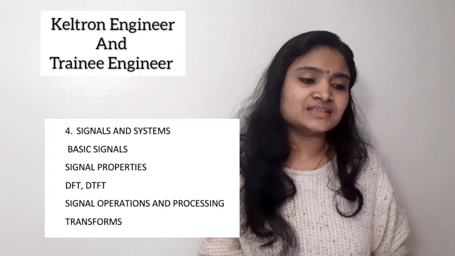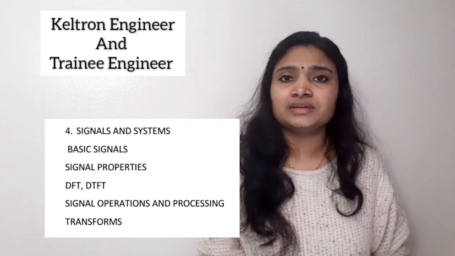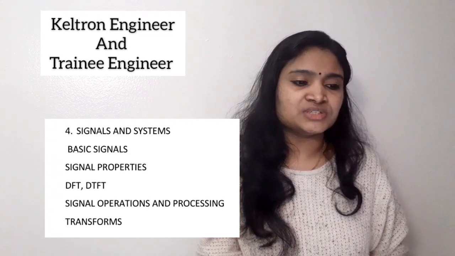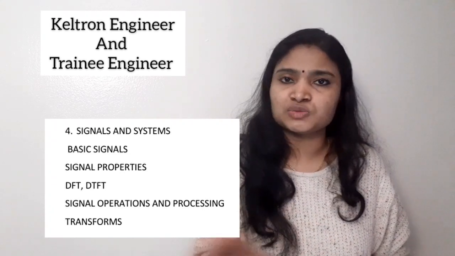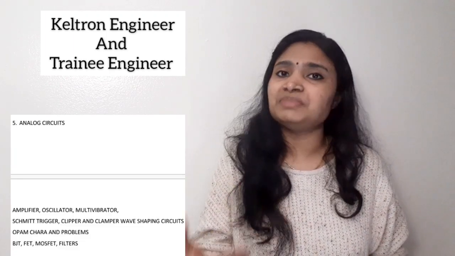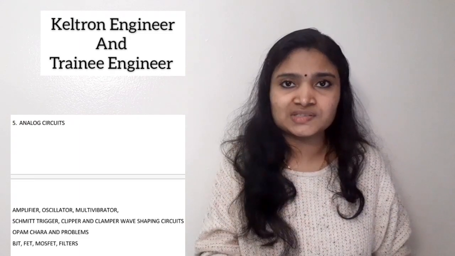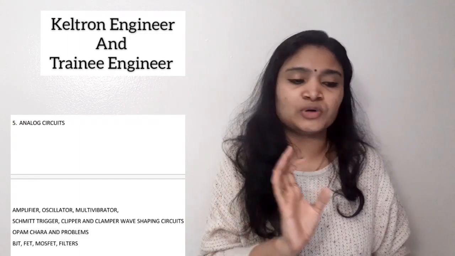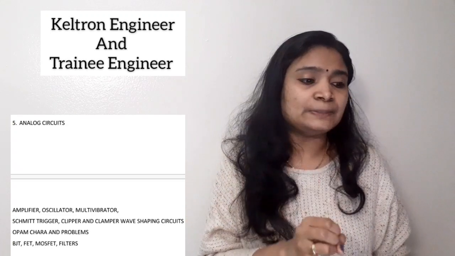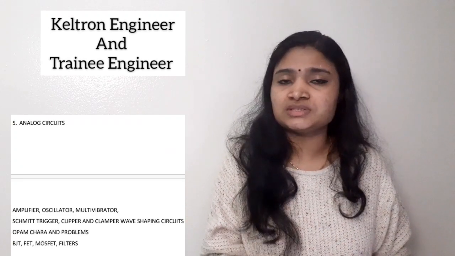Next subject is analog circuits. It is again a very important subject. Analog circuits and digital circuits, both are very important. From analog circuits, you have to cover amplifiers, oscillators, multivibrators, their equations and also structure. Both are important. Schmitt trigger, clipper, clamper, and wave shaping circuits.